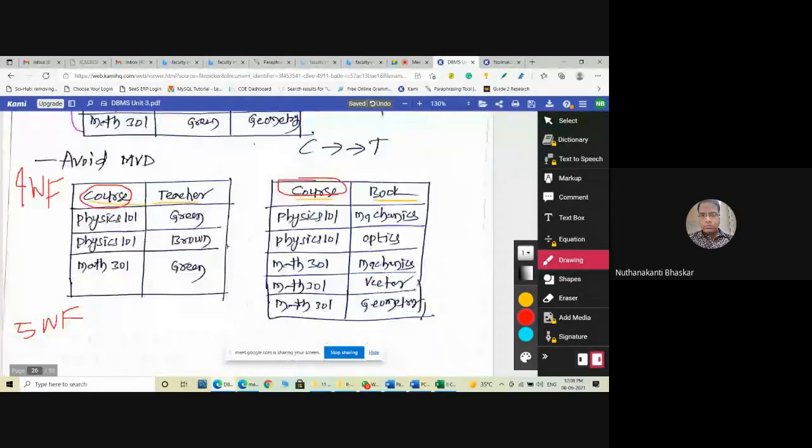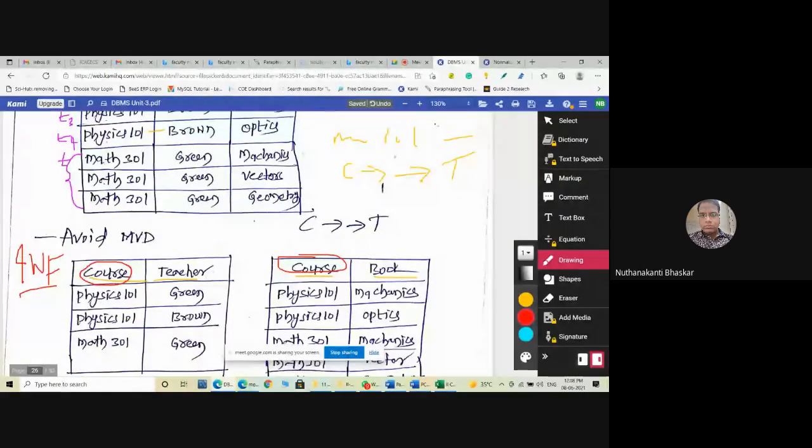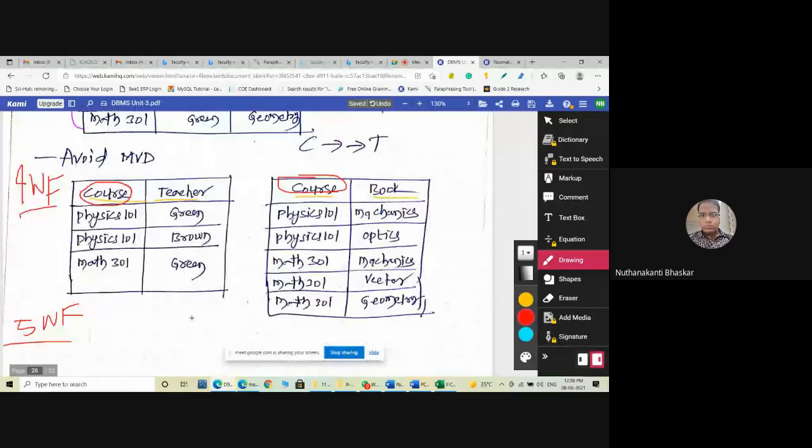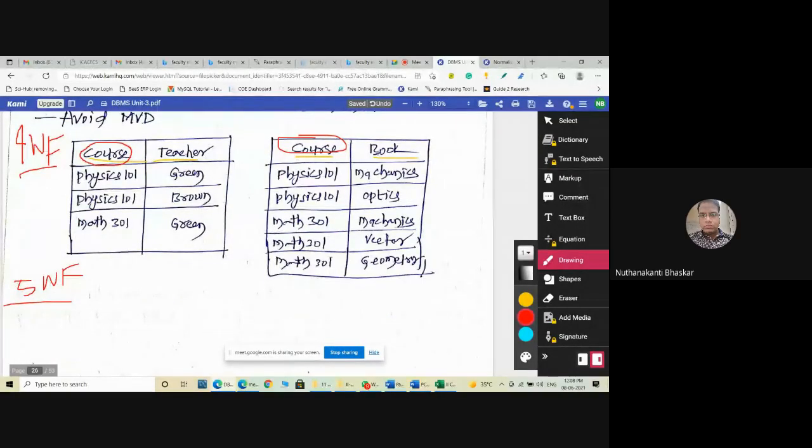Yes, sir. So the fifth normal form will tell you that after decomposition of fourth normal form, you need to take all the combinations of attributes. Your course-teacher is there, course-book is there, then along with these two you take teacher-book also.